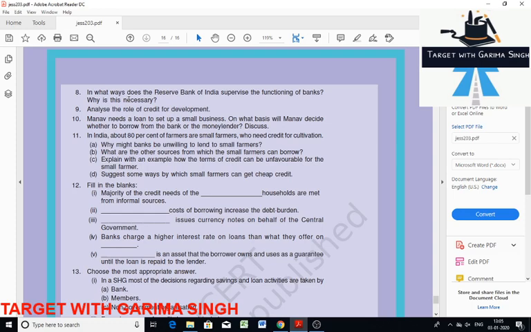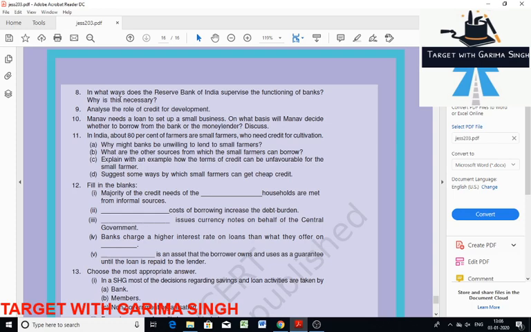Firstly, you can say the commercial banks are required to hold a part of their cash reserve with RBI. RBI ensures that banks maintain a minimum cash balance out of deposits they receive. Second, you can write RBI observes that banks give loans not just to profit making business and traders but also to small cultivators and small scale industries, small borrowers, etc.